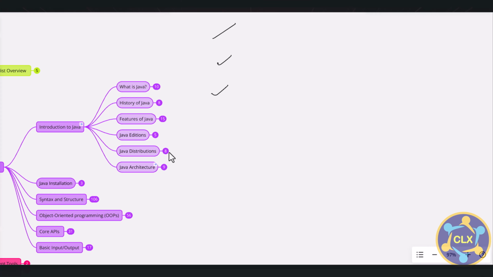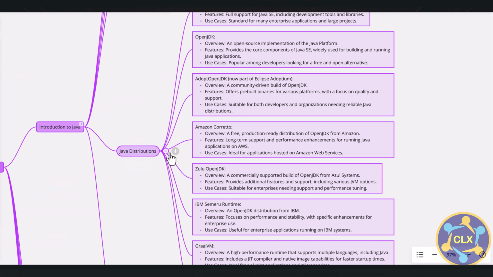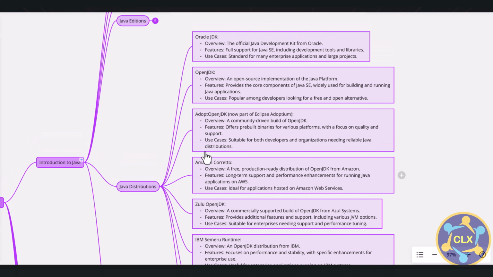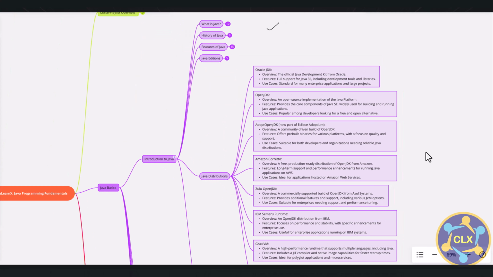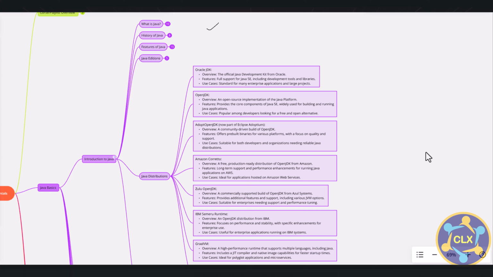Now, coming to Java distribution, I think this is where we have to pay some more attention. If I say Java distribution, there is only one source code available in the market, that is OpenJDK. OpenJDK is available, but that is not a distributable build. What do I mean by that? I will ask you all to pay attention here, because most developers do not know about this distribution.